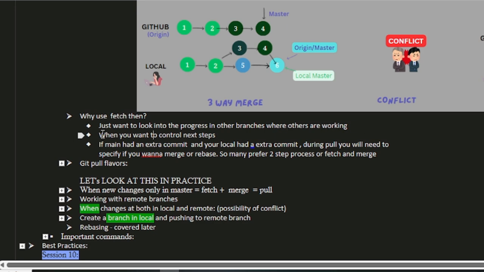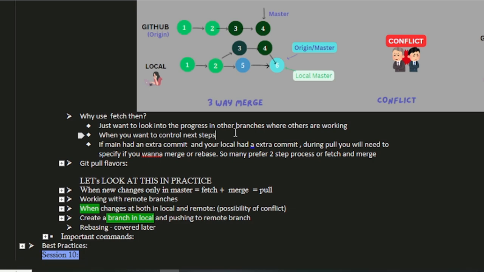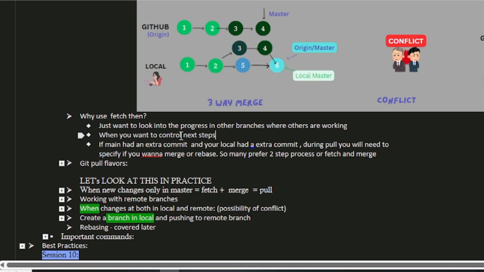And when you want to control the next steps, meaning you would have defaulted to a three-way merge, but you don't want a three-way merge, you want to do a rebase, or based on what you have seen at the git fetch level, you want to decide whether you want to do a three-way merge or you want to rebase. That is why people usually go for git fetch first, they check what the changes are, and then they go for git merge.